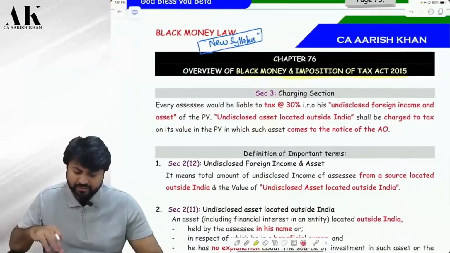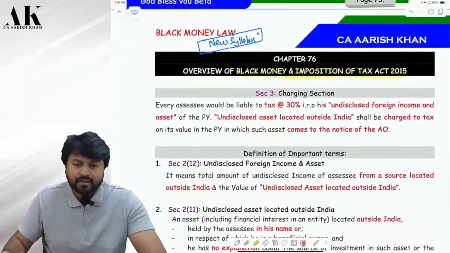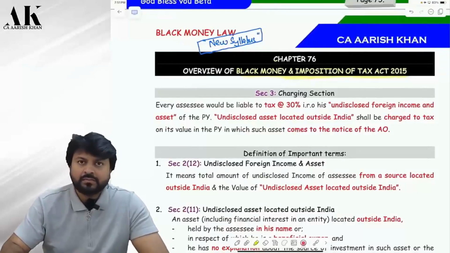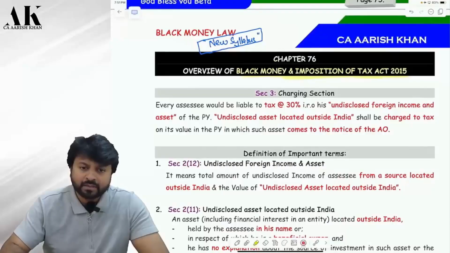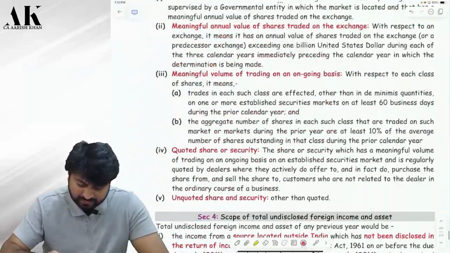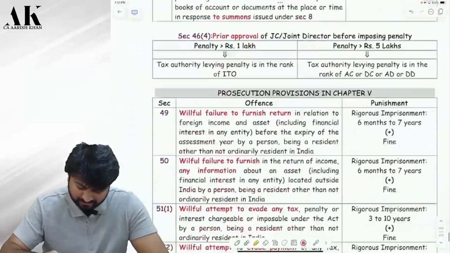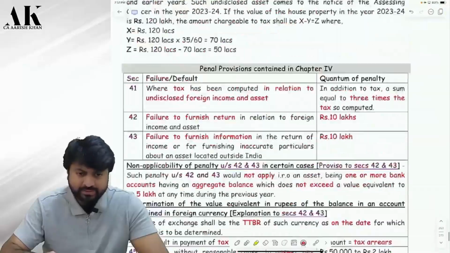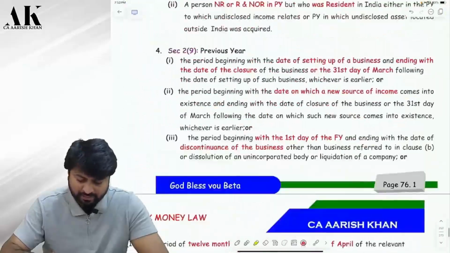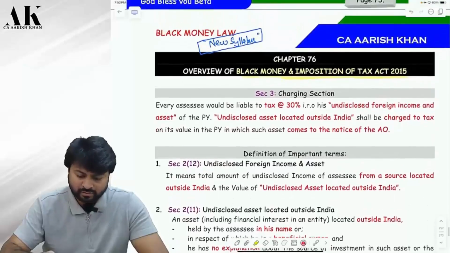Now, we need to talk about first of all the charging section. We will be switching from here to there again and again wherever it is required. Now, the charging section. It's a very, very important law. It's a slightly tricky law. First page, second page, third page, fourth page, slightly tricky. Fifth page onwards, very simple. Nothing great. Hardly it is a 7-page topic. We'll complete tomorrow. There are some questions also we'll see tomorrow.